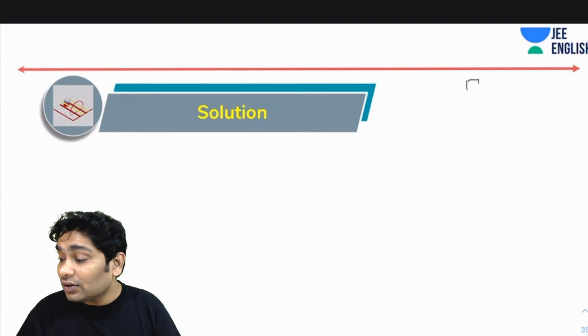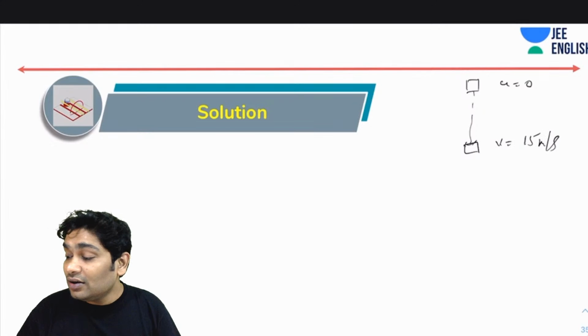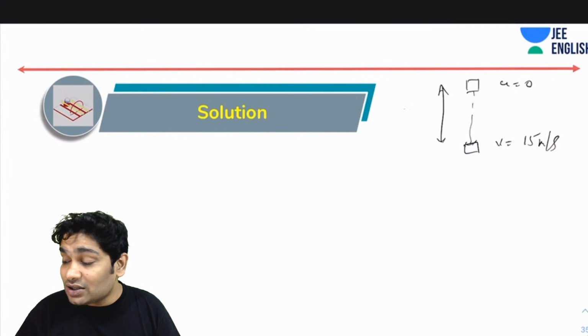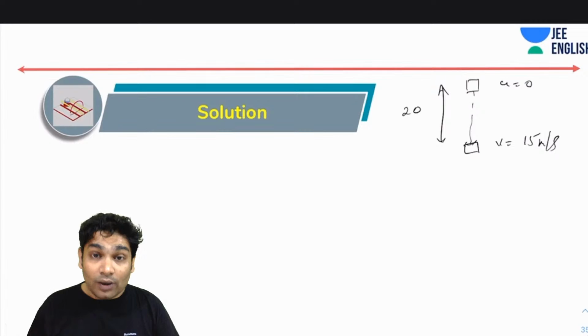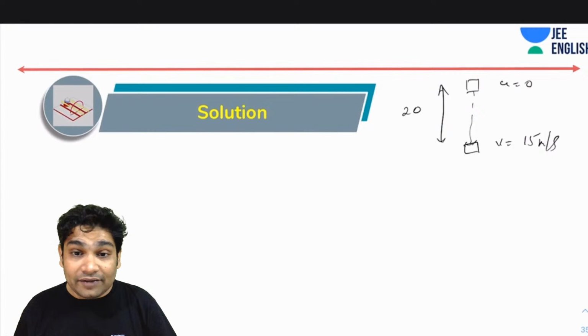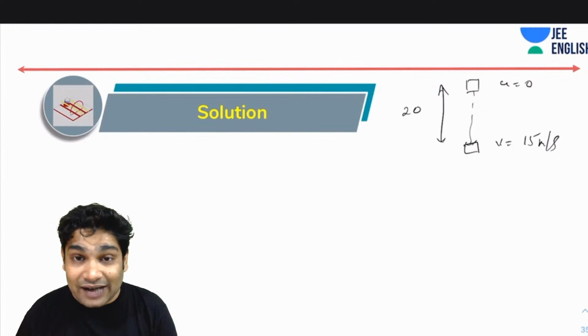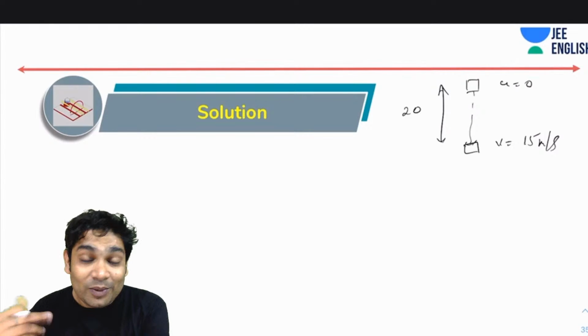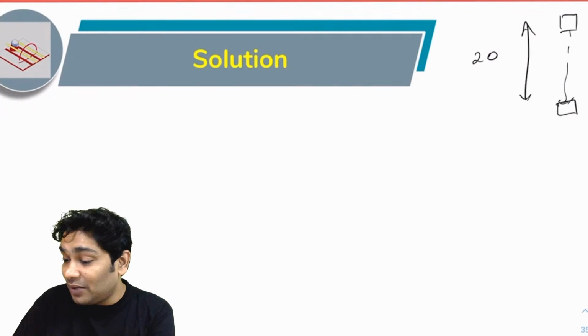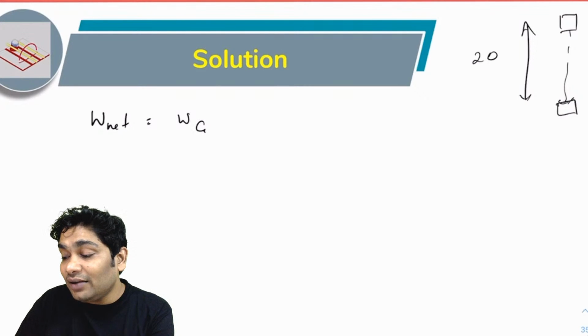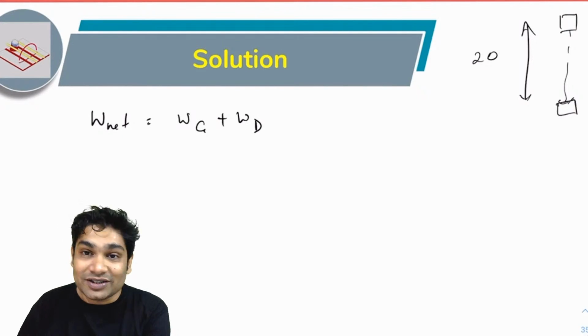So you were told that this block was initially at rest. It drops by a distance, and v has been told to you as 15 meter per second. And you've been told that the height it dropped was 20. The two forces acting on it are the force of gravity and the drag force. So what will be the total work done? Total work done by all the forces acting on the body would be work done by gravity plus work done by drag forces.